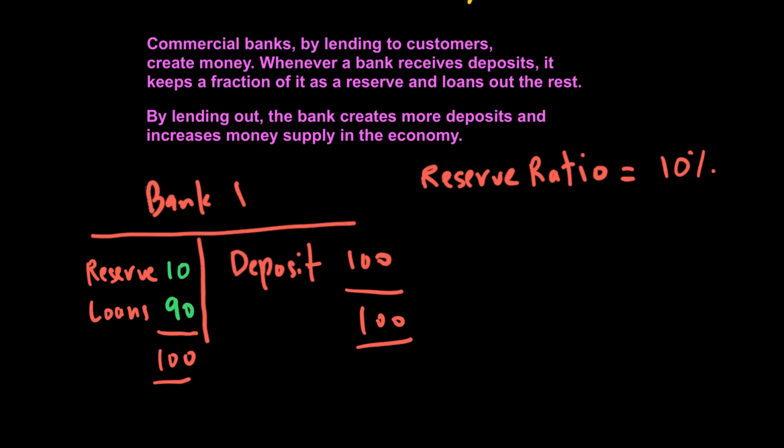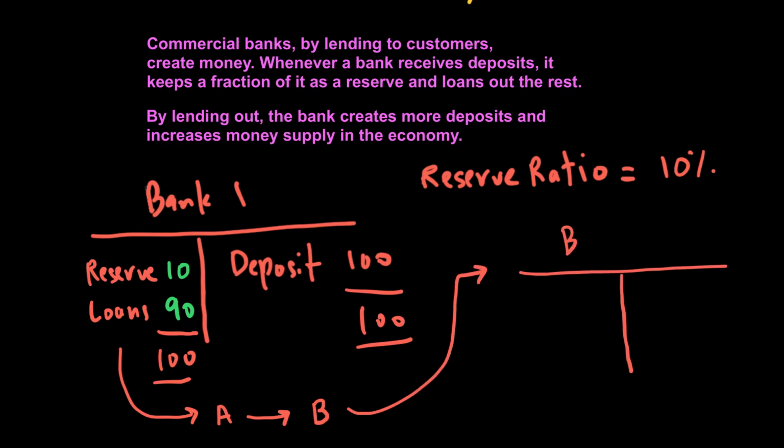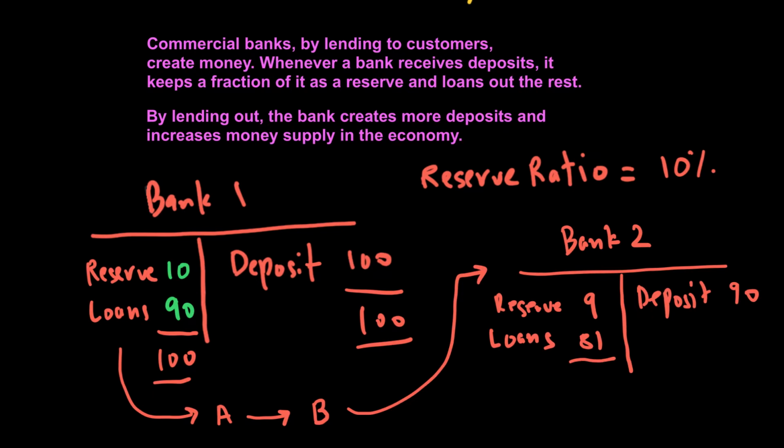Now this loan is given to, for example, an individual. Let's say it's given to individual A, and that individual A then spends on goods which were bought from individual B, and let's say individual B decides to put it in bank number 2. So when he puts it in bank number 2, now the deposit will be 90, of which reserves will be 10% of 90 or 9, and the loans will now be 81, which means again I have a situation where I have new loans of 81.